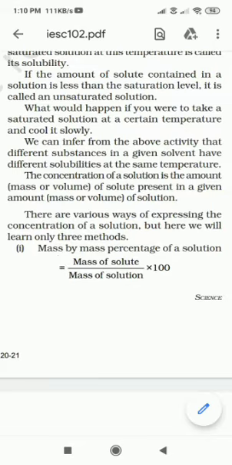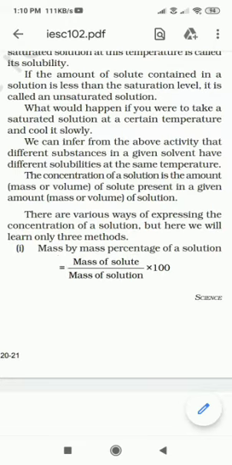What would happen if you were to take a saturated solution at a certain temperature और cool it separately? क्या होगा? सैचुरेटेड सॉल्यूशन का हमने लिया और उसे कूल किया तो we can infer from the above activity that the different substances in a given solvent have different solubility at the same temperature. Increase the temperature, solubility increases, है ना. जैसे कि पहले वो अनसैचुरेटेड था, एक्स्ट्रा हमने सॉलिड ऐड किया तो अनएबल टू डिसॉल्व, बट व्हेन वी हीट इट अप, इंक्रीज द टेम्परेचर by 5 degrees it got dissolved. So at different temperatures solubility may differ.